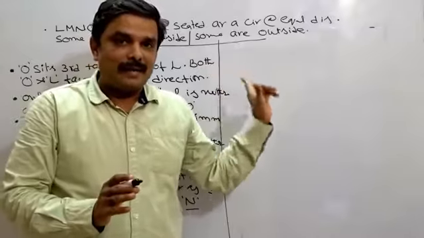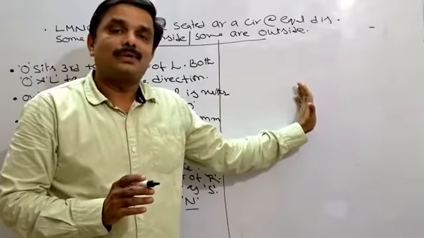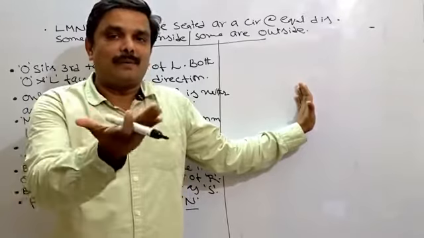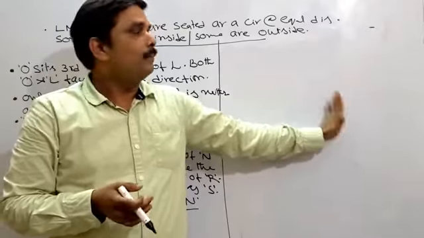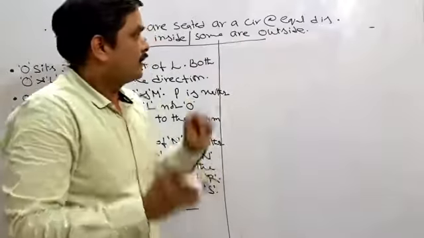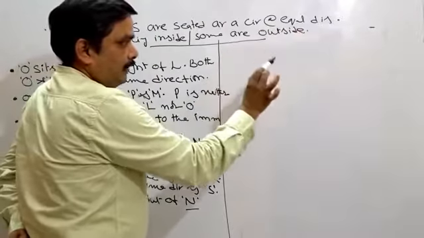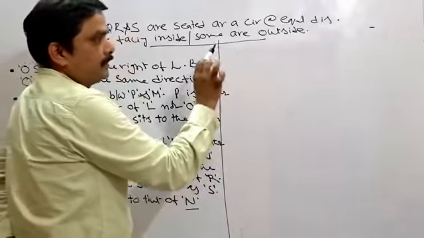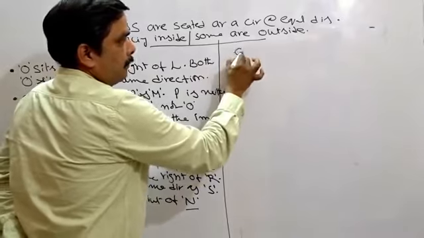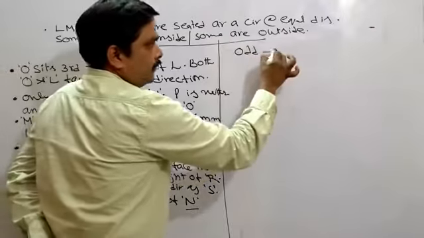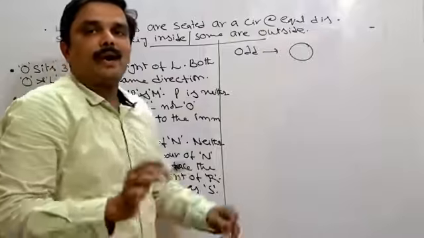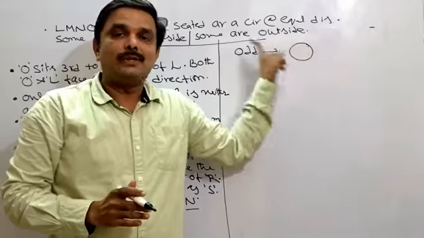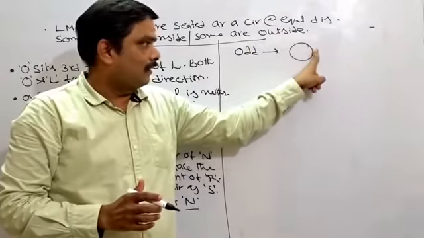Just pause the video and read the question. After that, how to attempt this one. I'll give you the best out of best methods to go for seating arrangement. As I told you, when we take up the basic level, we will discuss it in a detailed manner, but how to attempt this question: first find out how many persons are there in the given question. If the number of persons is an odd number, you need to start the question by taking a circle. Because when an odd number of persons are there, you cannot determine who is opposite to whom. That's the reason why even if you take the circle, it doesn't matter.